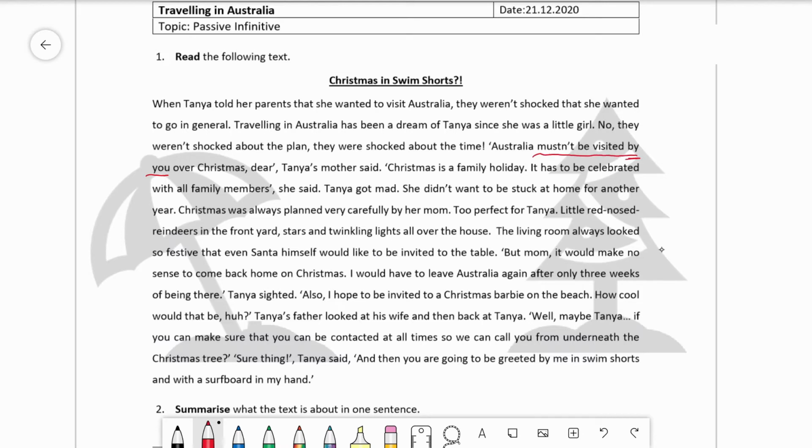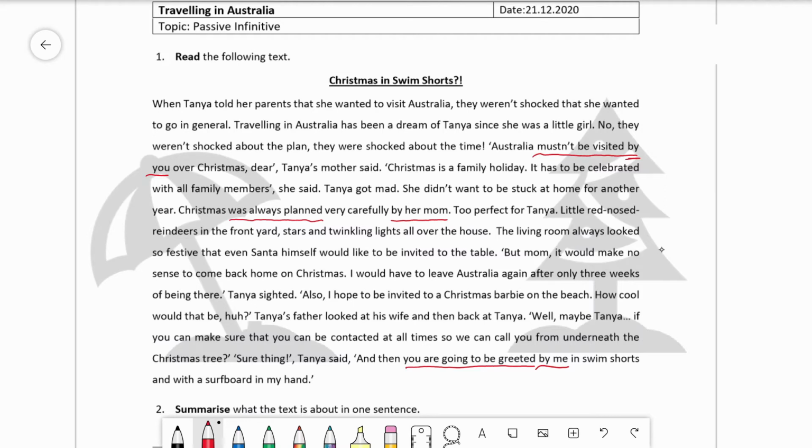Then is there another by agent? Yes, there's one over here, by her mom. And our passive construction is was always planned. And then there is another by agent over here, by me. So we have you are going to be greeted as our passive construction.